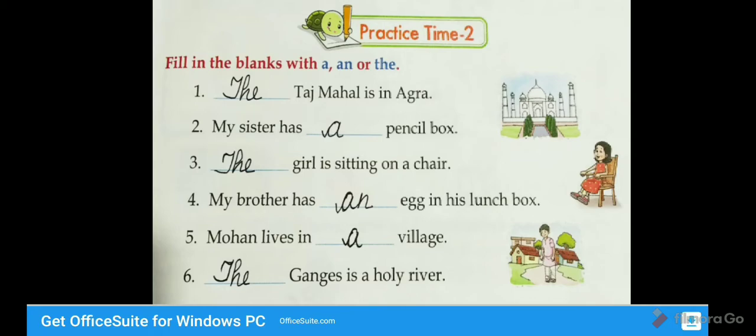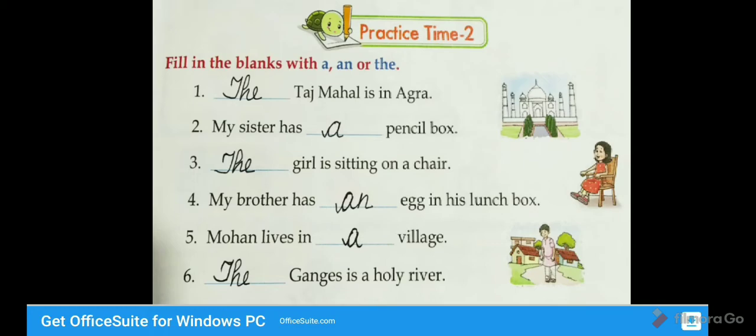Second one. My sister has a pencil box. A pencil box. Only one pencil box. So we use a, because P is a consonant sound. Next one. The girl is sitting on a chair. Specific. The girl is sitting on a chair.